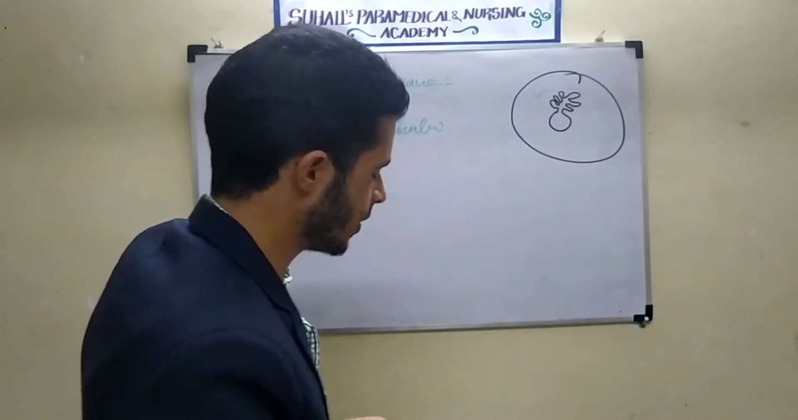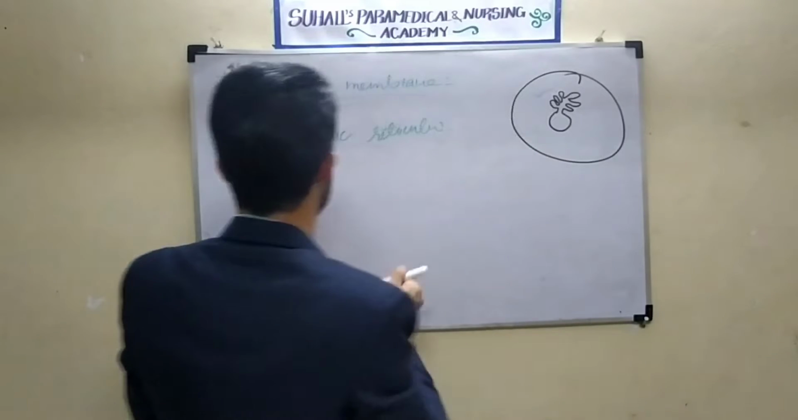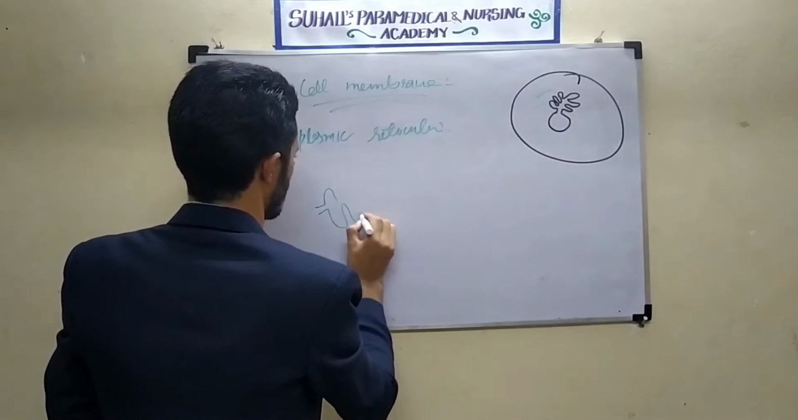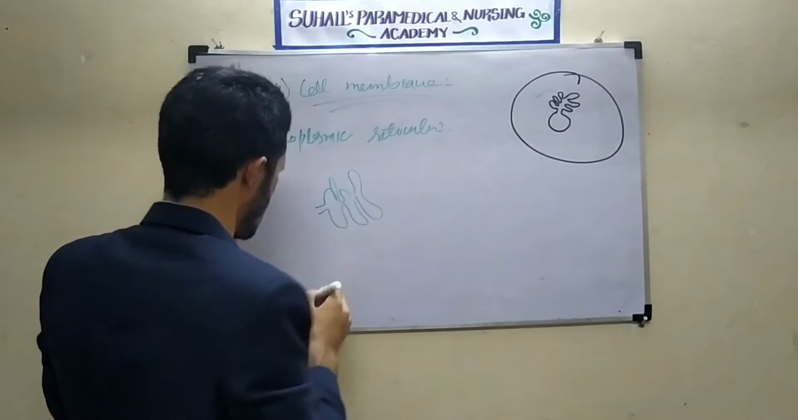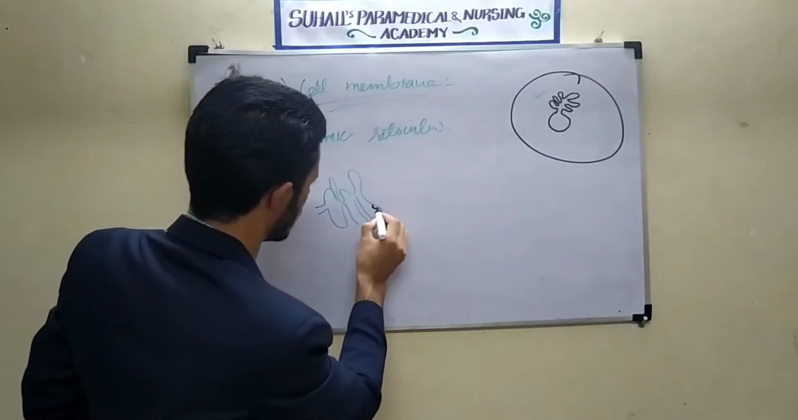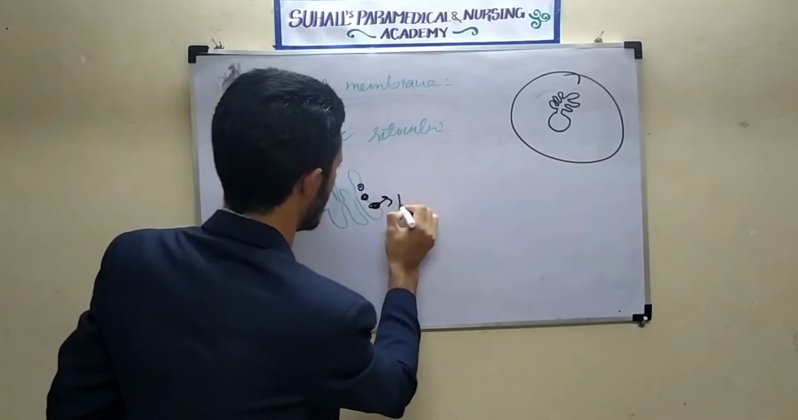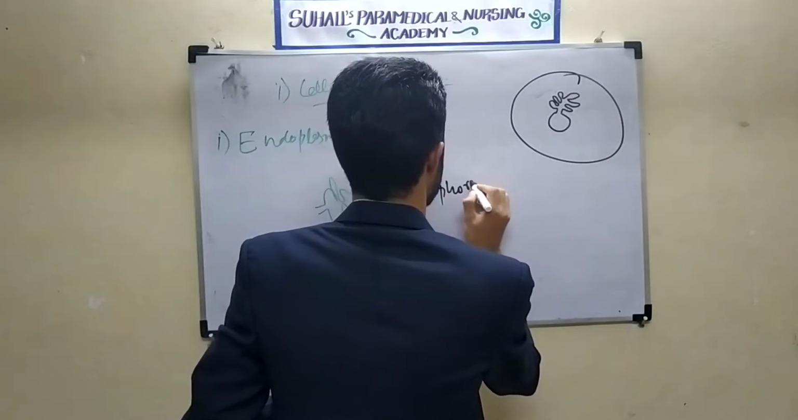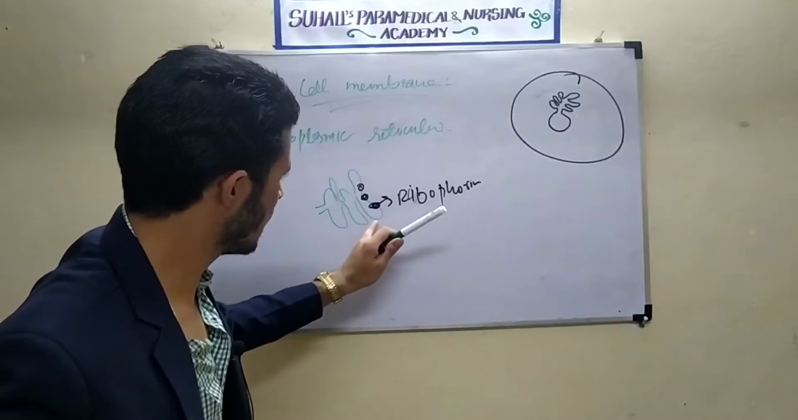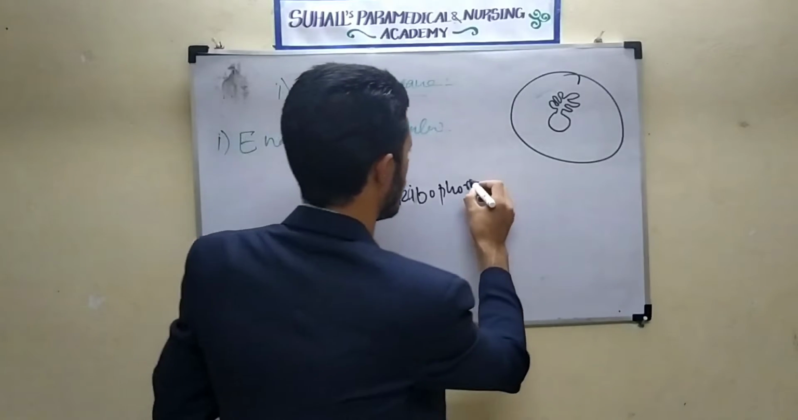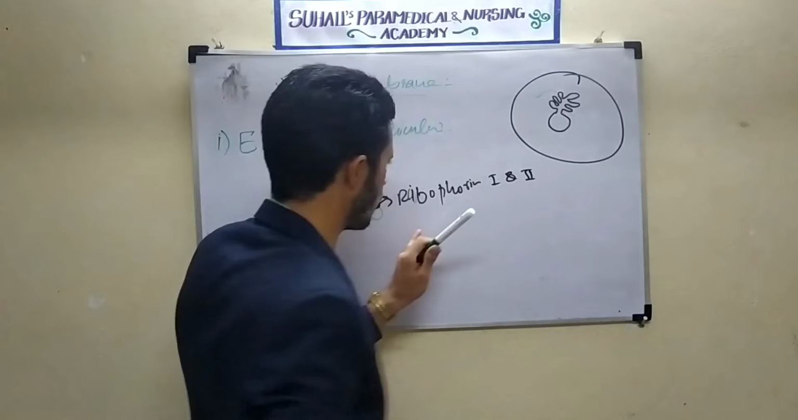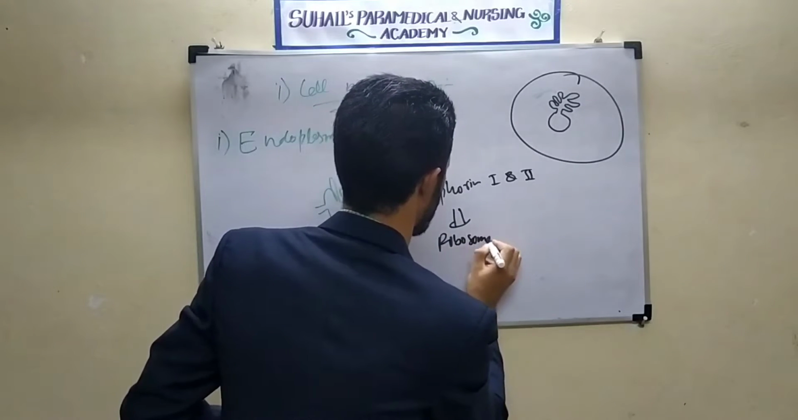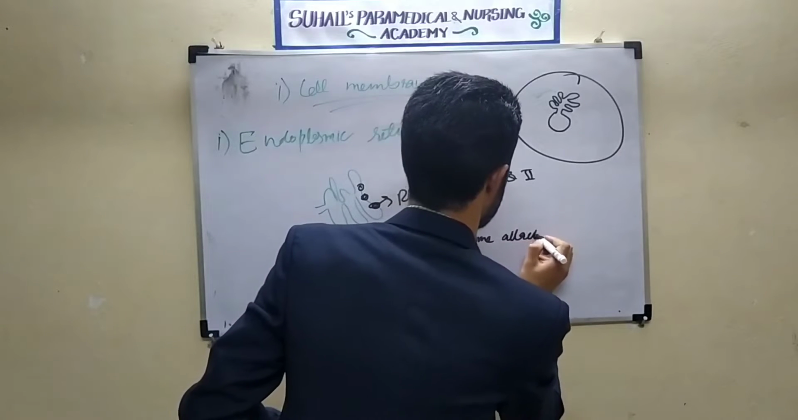This is endoplasmic reticulum. See here, it has a connection with the nucleus. See here, it will be having what? If the endoplasmic reticulum has these, they are called ribophorins. Ribophorin means proteins are on the endoplasmic reticulum. These ribophorin proteins will help in the attachment of what? Ribosome attaches to that.